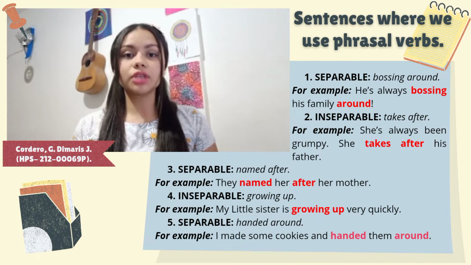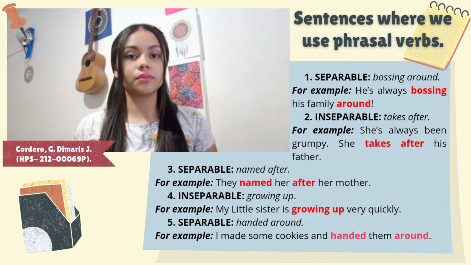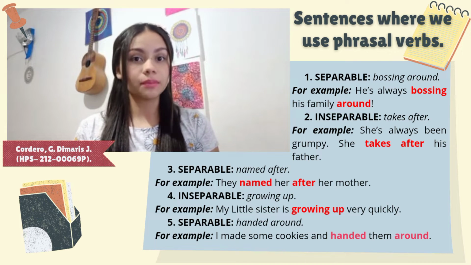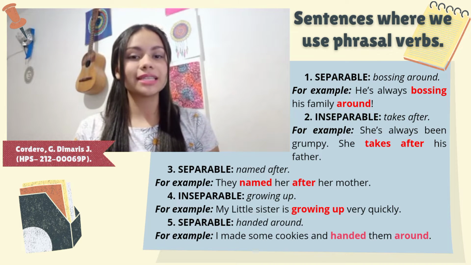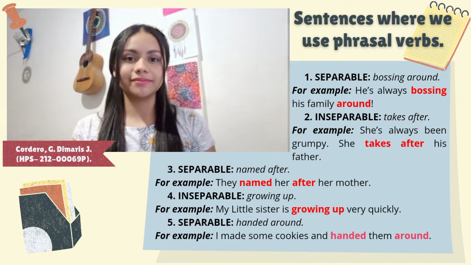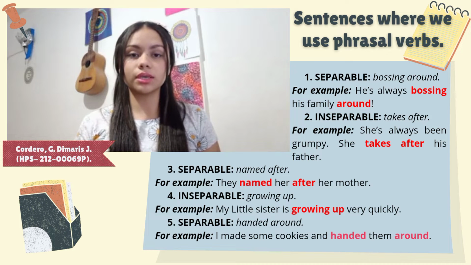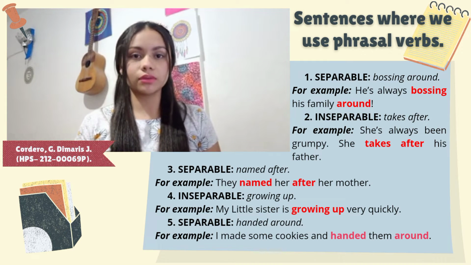Separable, named after. For example, they named her after her mother. Inseparable, growing up. For example, my little sister is growing up very quickly. Separable, handed around. For example, I made some cookies and handed them around.